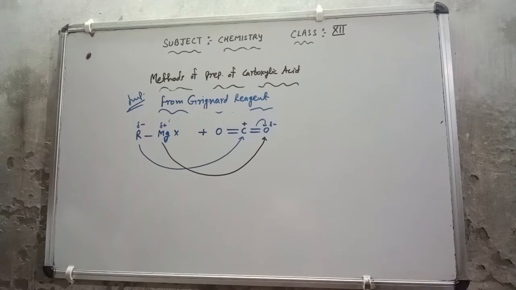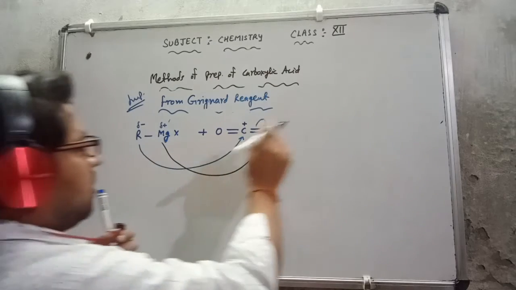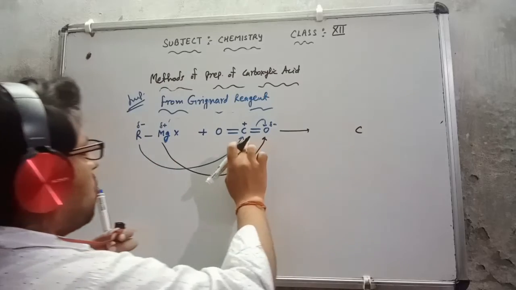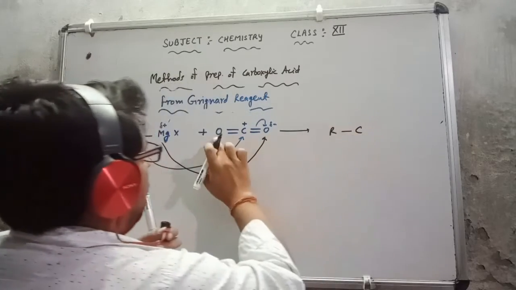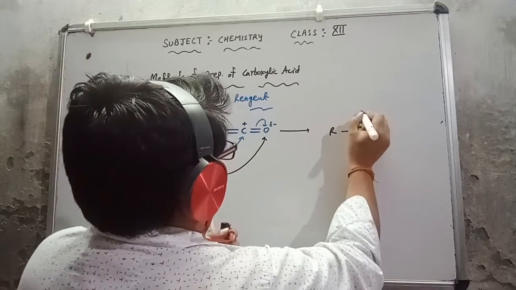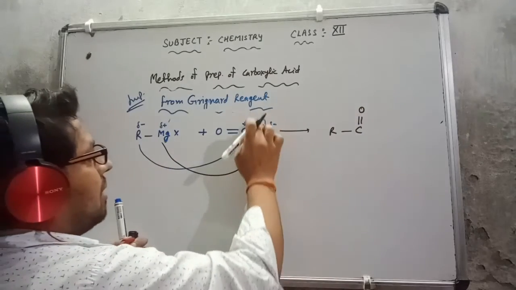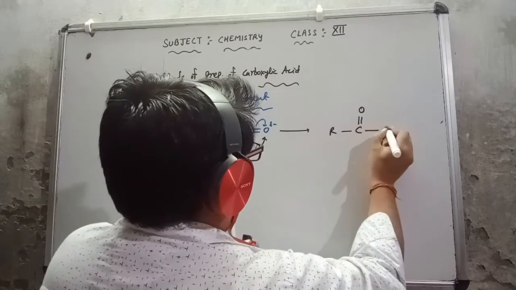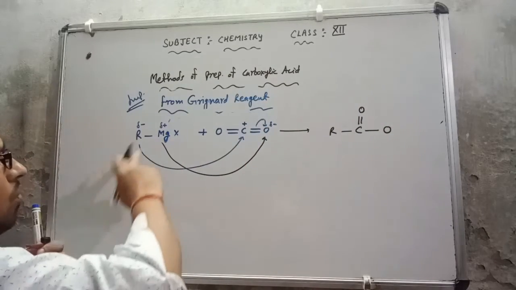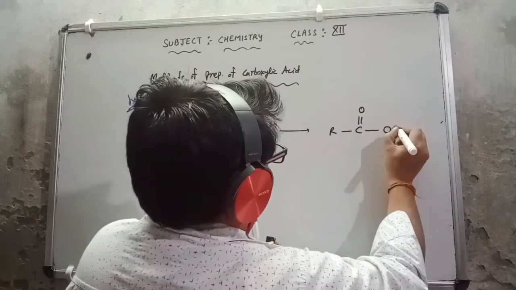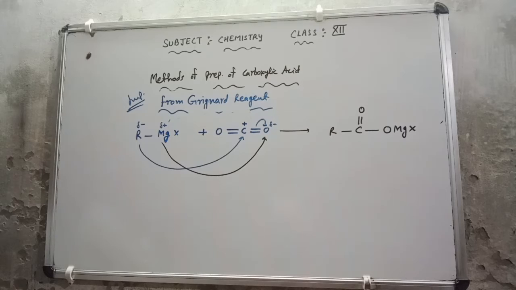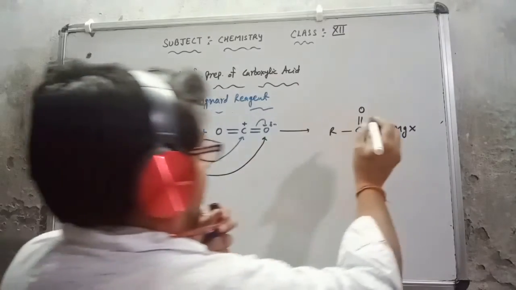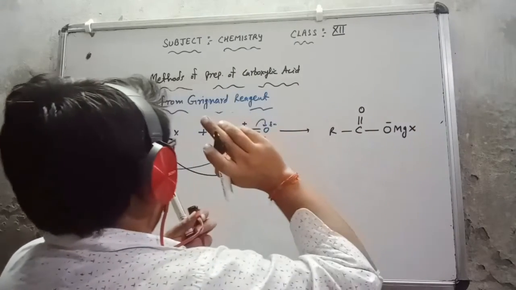Now which compound will form in this way, you can check. On this carbon, R will attack. So this is R, with double bond O present. Now here the bond gives the electron to the oxygen, and MgX will attach there. This is the intermediate product I am getting here, which is negatively charged.